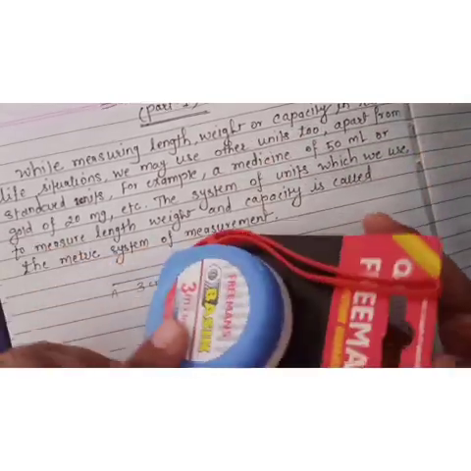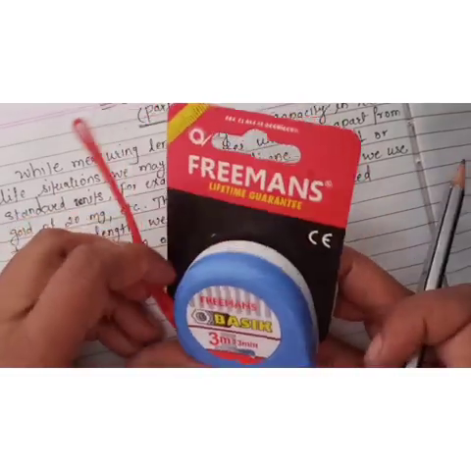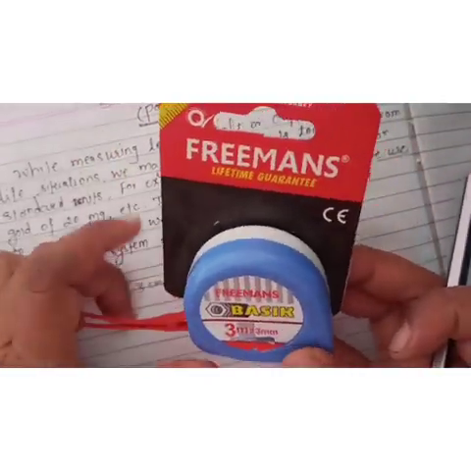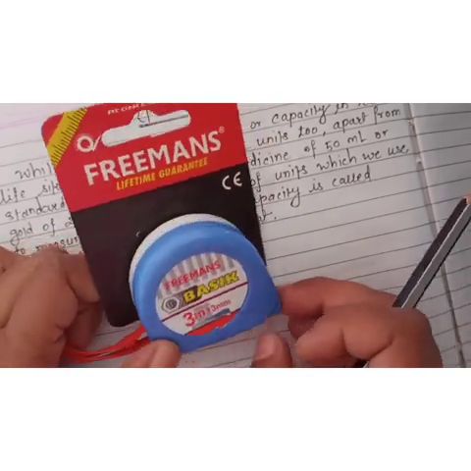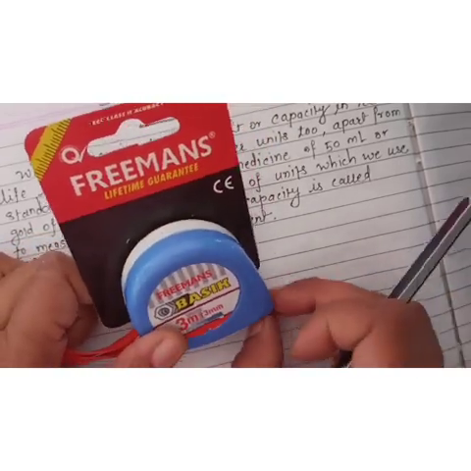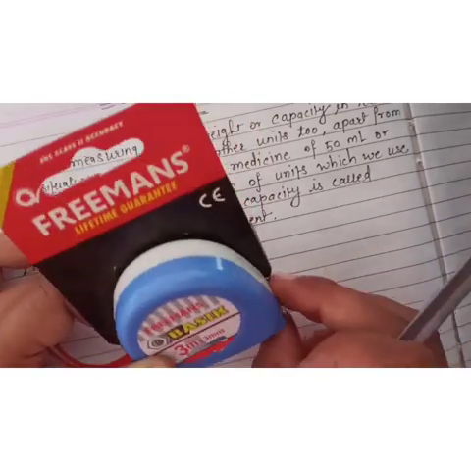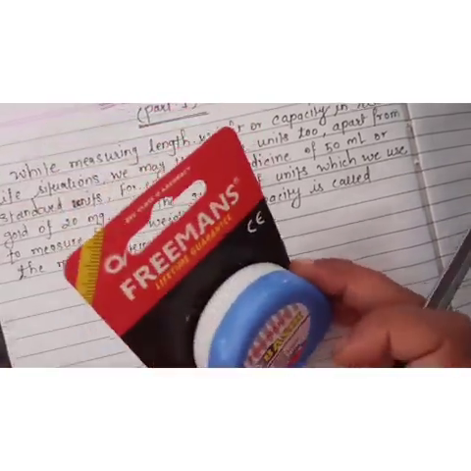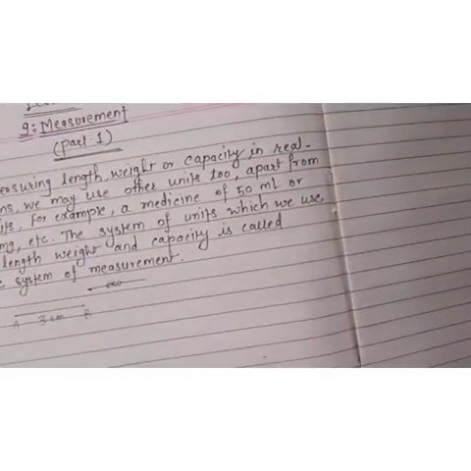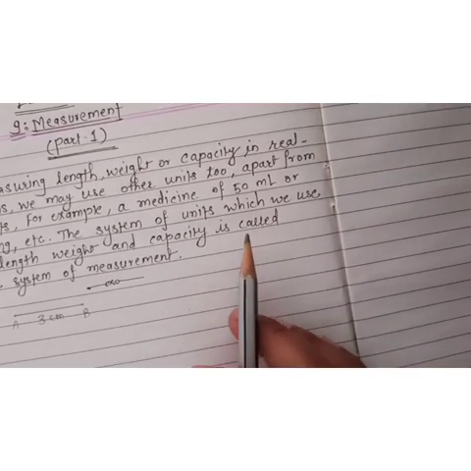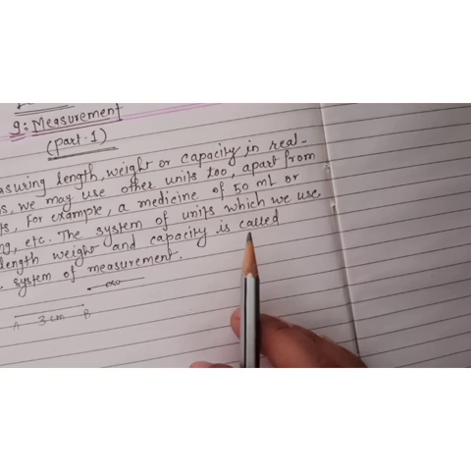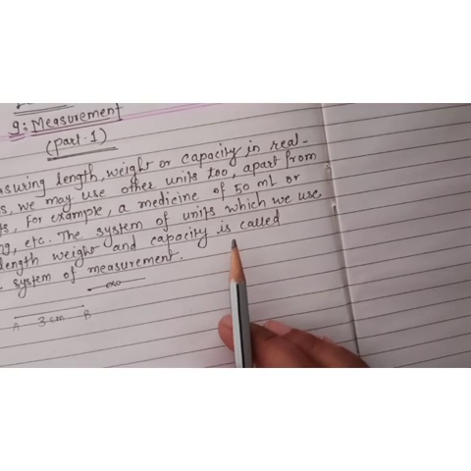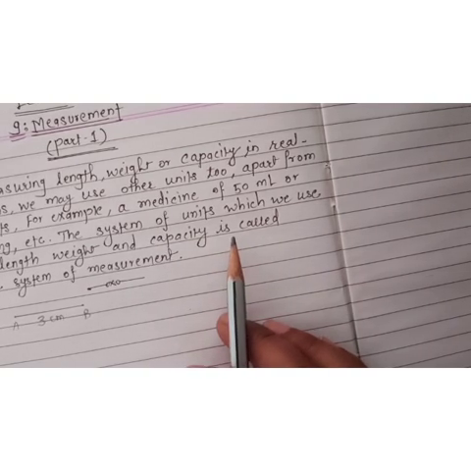Such a meter scale is used for measuring furniture, plywood, cloth, etc., or mostly carpenters make use of this. Okay students, now let's move towards our next topic, that is for measuring the mass and for measuring the capacity, I will show you different instruments.